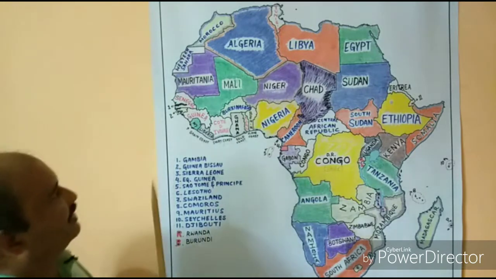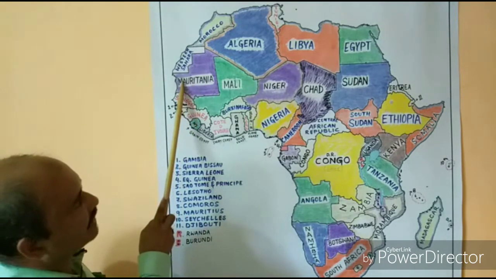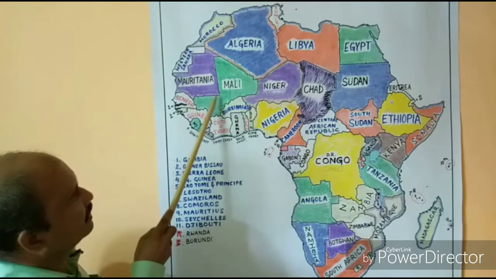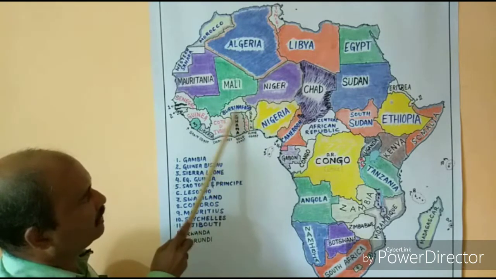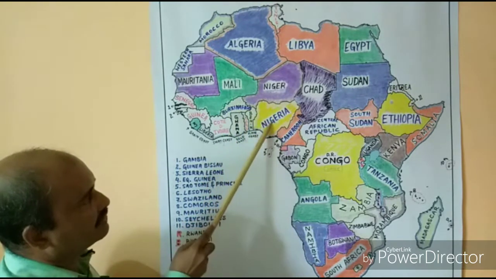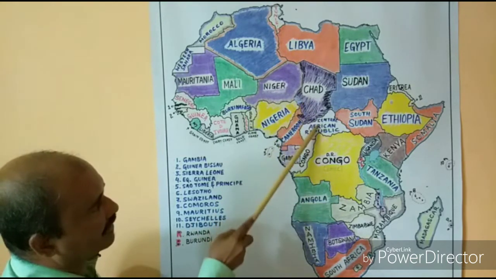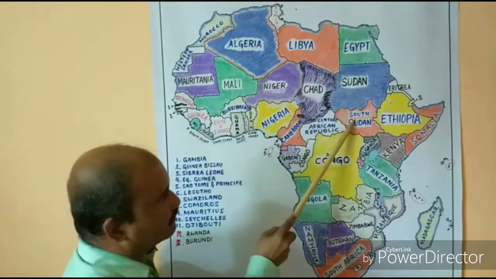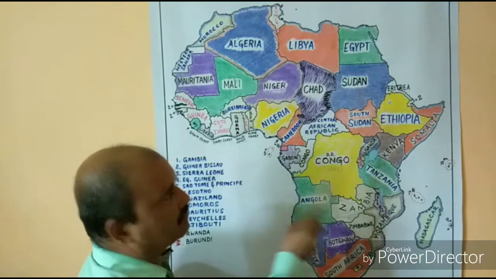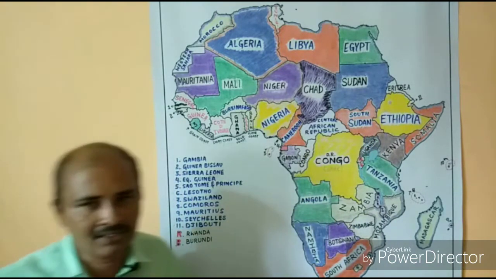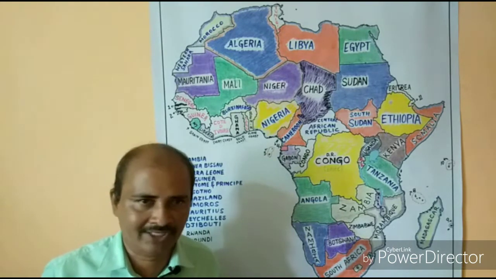Now another interesting feature: M for Mauritania, M for Mali, Mauritania, and below it is Mali. Burkina Faso, Benin, B and B. Niger, Nigeria, N and N. Chad, Central African Republic, C and C. S for Sudan, S for South Sudan, S and S. Eritrea and Ethiopia, E and E. This is another way we have to remember. This is one more technique.